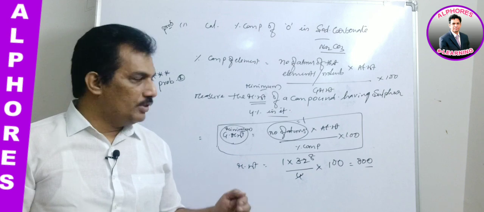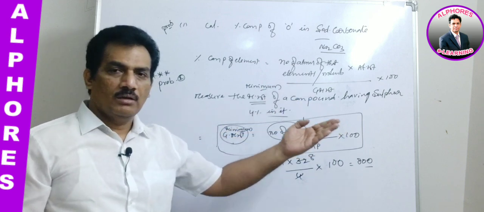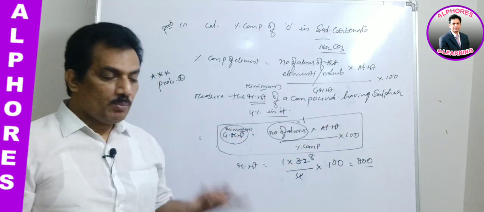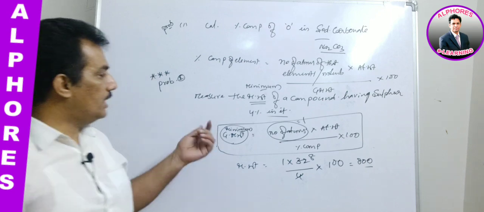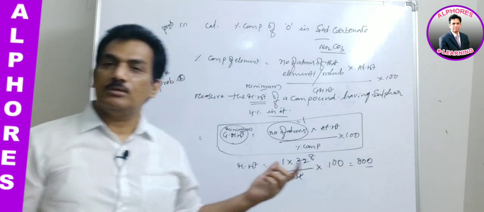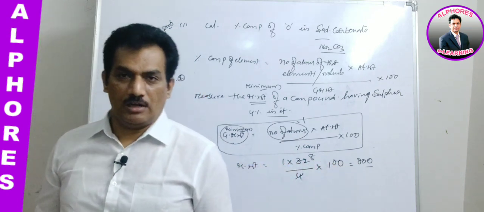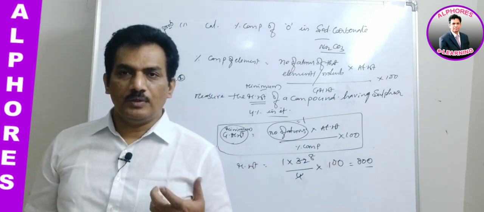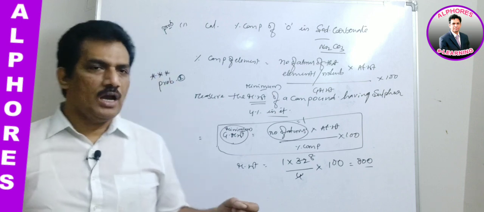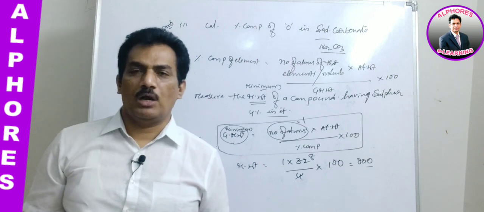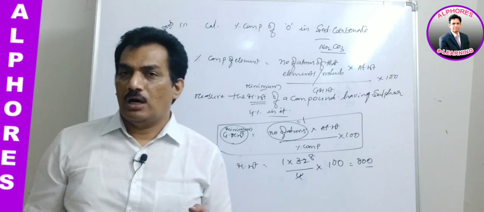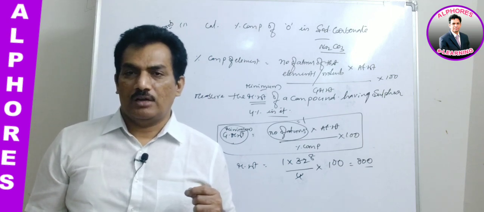A different formula: they can provide the weight of the element and the weight of the compound. They will provide only the compound name and ask for the percentage composition. And by providing the percentage composition, they may ask for the molecular weight. In such a case, you remember it is nothing but the minimum molecular weight.